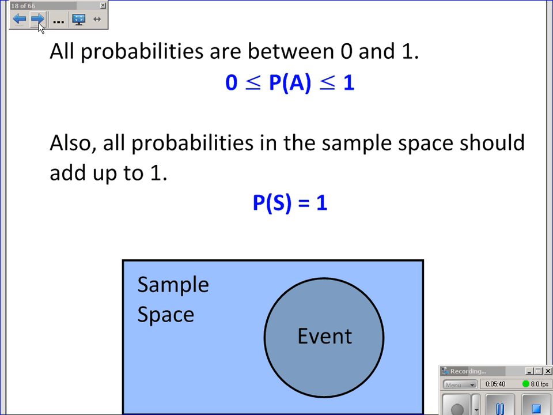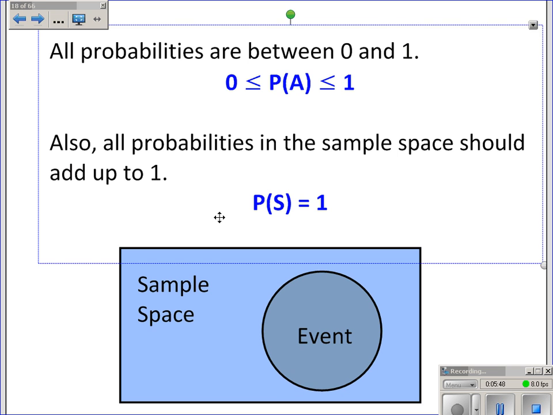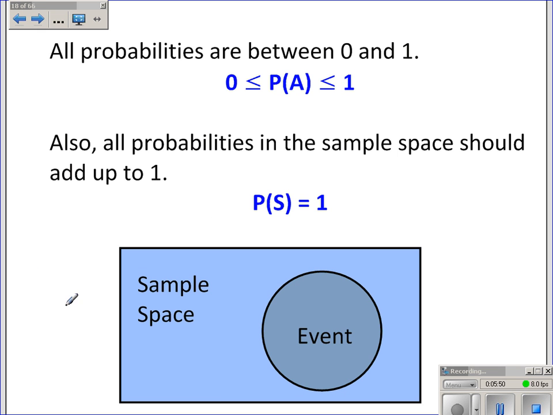Okay, and this is a picture that we'll use a little bit more. The sample space is this rectangle, everything that's possible. I'm looking at a particular event inside the sample space. We will call this P of S, the probability of getting in that sample space. Like I said, it's always going to be 1. The probability of some event happening, I think in these notes I'm calling it the event A. We could call it E or something else.